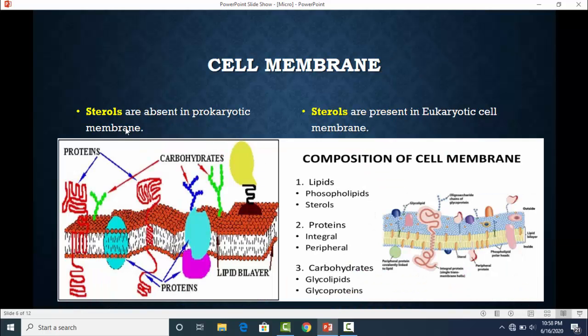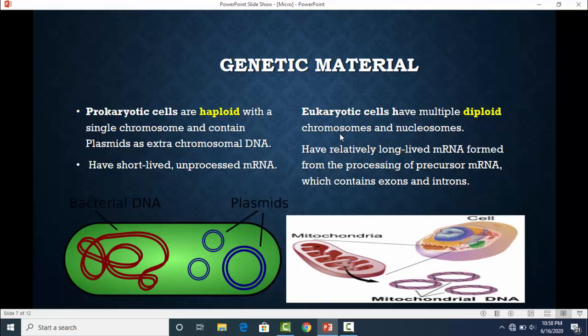Cell membrane. Sterols are absent in the prokaryotic cell membrane, while these sterols are present in the eukaryotic cell membrane. Genetic material. Prokaryotic cells are haploid with a single chromosome and contain plasmids as extrachromosomal DNA. This is the genetic material of the prokaryotic cell and these are the plasmids. Prokaryotic cells have short-lived unprocessed messenger RNA.